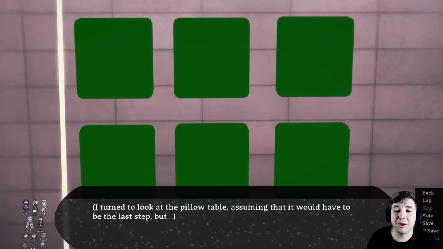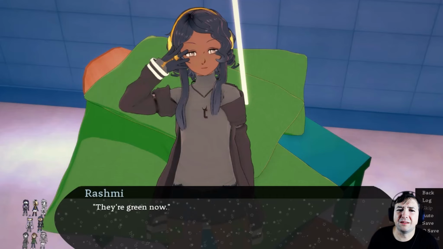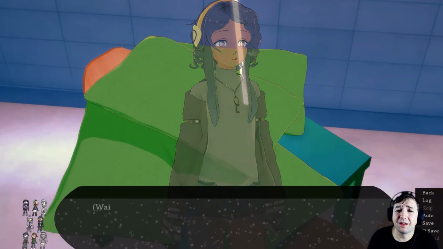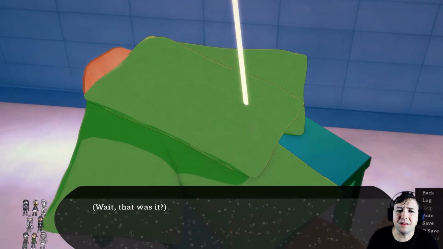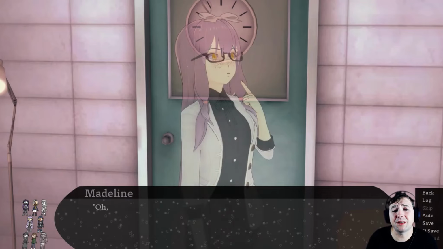I turned to look at the pillow table, assuming that it would have to be the last step, but they were just green now. They're green now. Yes, I can see that. Also, the door's not boarded up anymore. Wait, that was it? They were right, all three planks which blocked off this door had vanished. The clear implication here was that we could now go through to the next room.